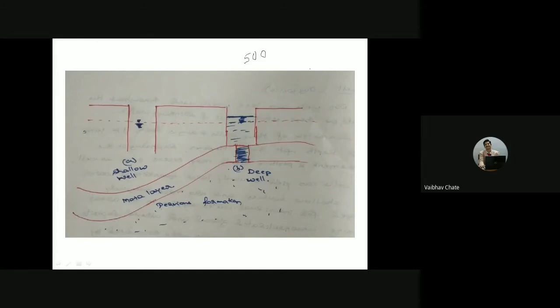That means in a day the yield will be less than 5 lakh liters, or you can call it 500 cubic meters per day.